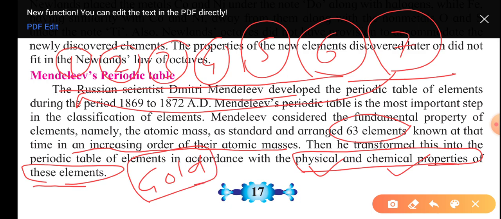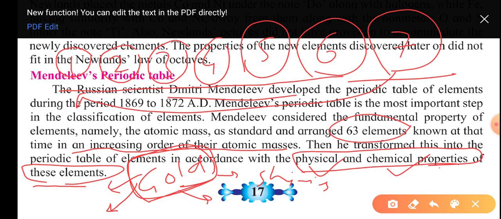He considered its physical properties: its shining nature, its malleability and ductility, meaning we are able to form thin sheets of gold. What is the chemical property? It is very stable. It does not react with environmental oxygen. It does not react with other metals that come in contact with it. That is a chemical property.